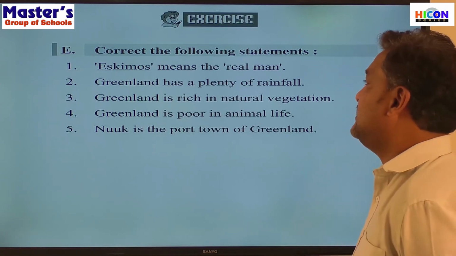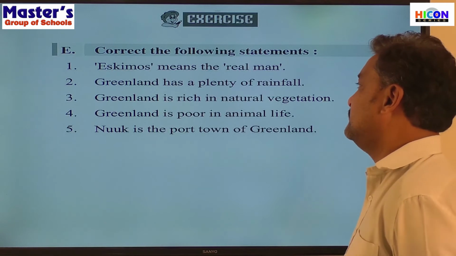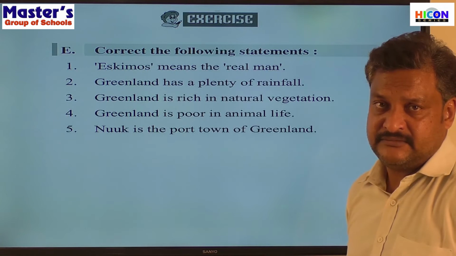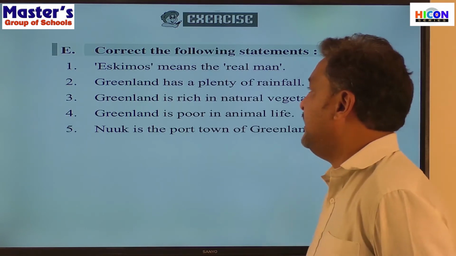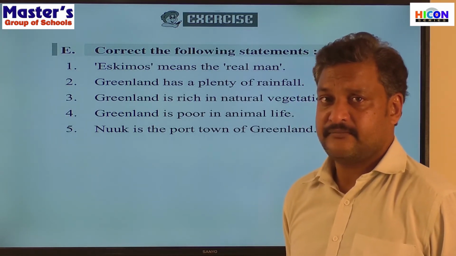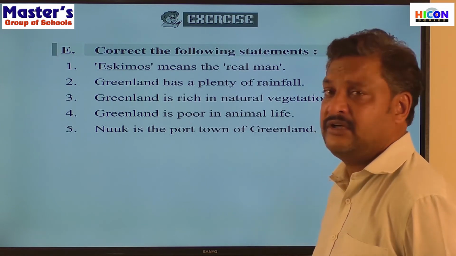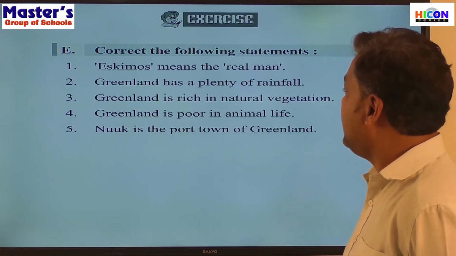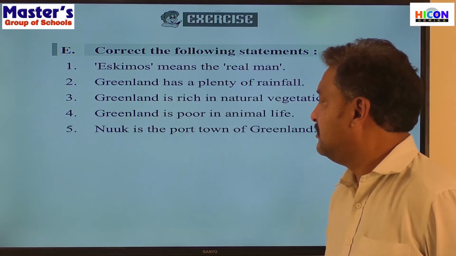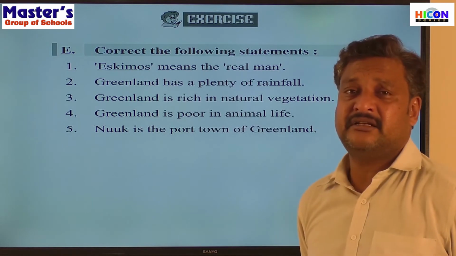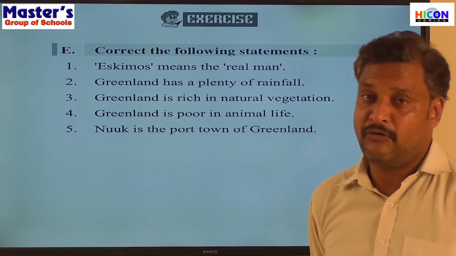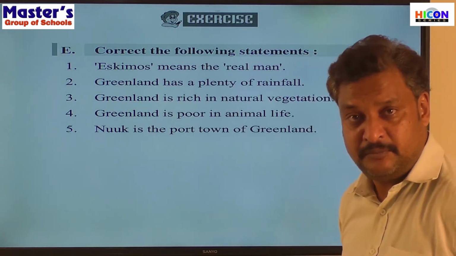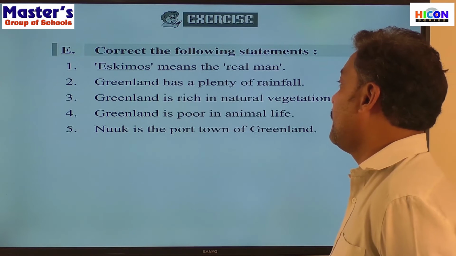Right? So first sentence, Eskimos means a real man. Eskimos, Inuks, are known as the real men. And Eskimos are called the eaters of raw meat, isn't it? They do not cook meat before eating. Greenland has plenty of rainfall. Greenland has very little rainfall but plenty of snowfall, isn't it? Yes. So Greenland has very little rainfall but plenty of snowfall.